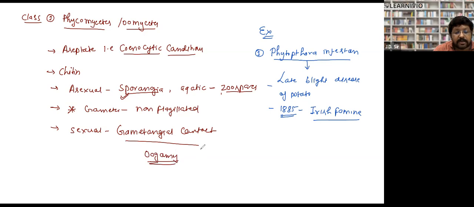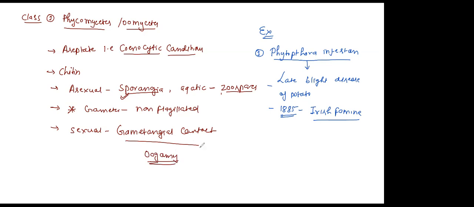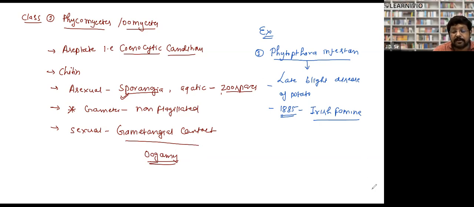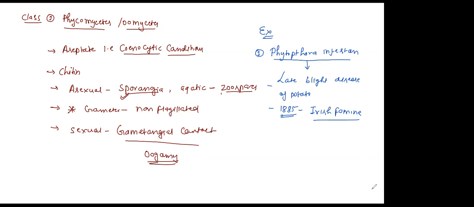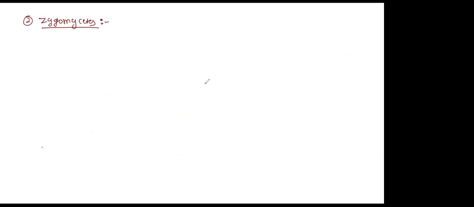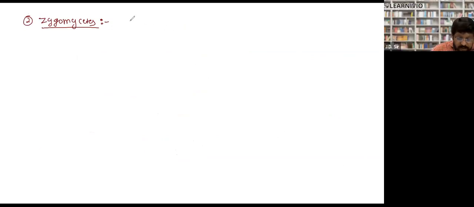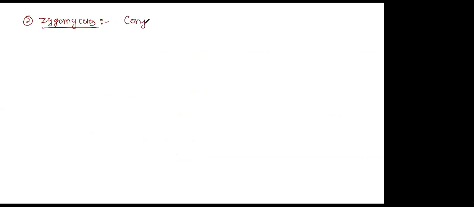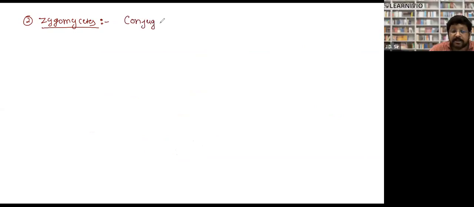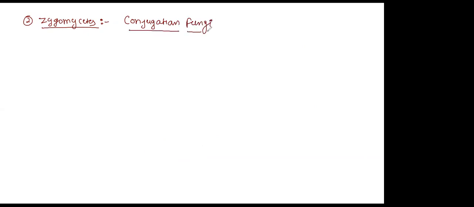In gametangial contact, the female is very large and the male is smaller. So that's why it is called oomycetes. Clear? Now Zygomycetes is also called conjugation fungi. It is missing in your NCERT book actually. They perform reproduction through conjugation.